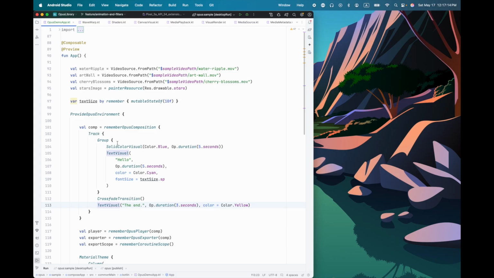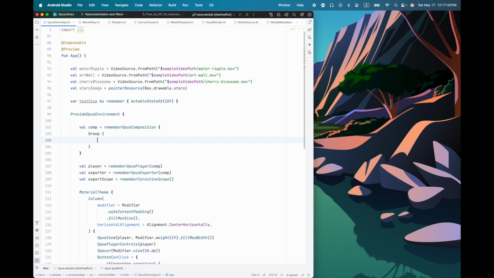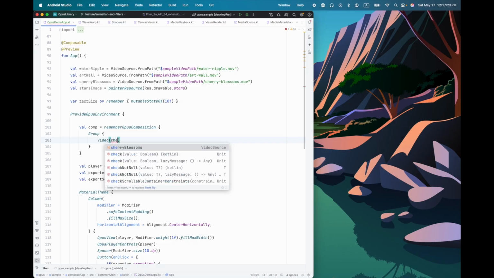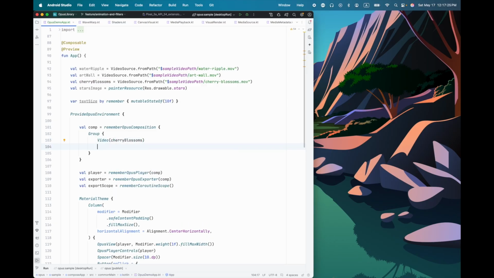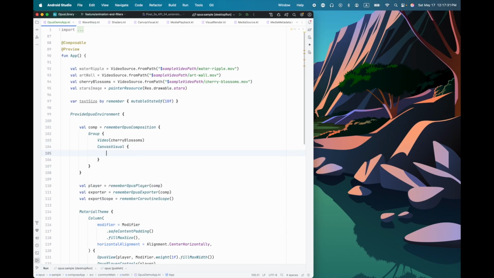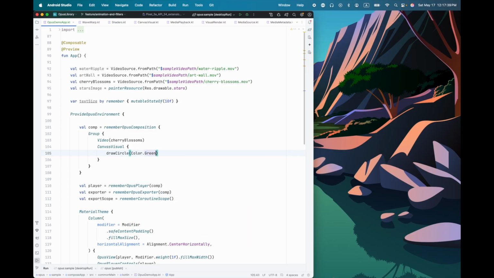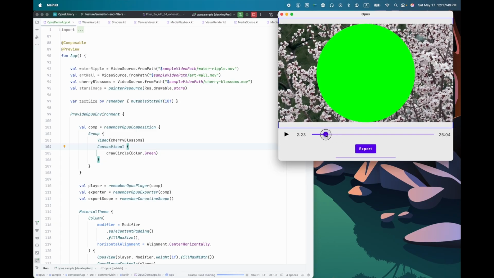The first one here is, let's go back and have a group here, and we'll put a video in with the cherry blossoms. And let's say that I want to render something on top of that. There is a canvas visual, and this gives me a normal draw scope. So for example, I could just say draw circle, and we'll make that green. Let's run that and see what we get.